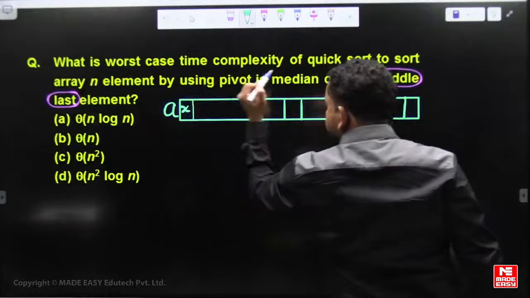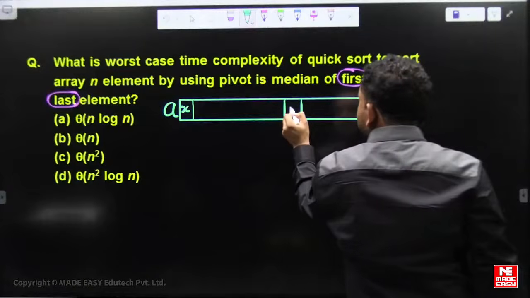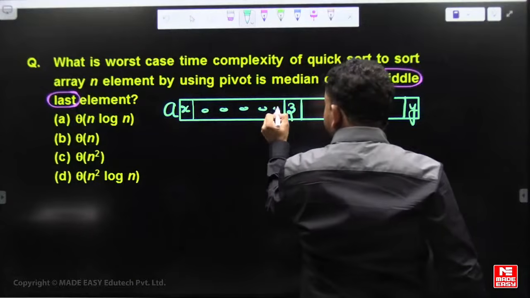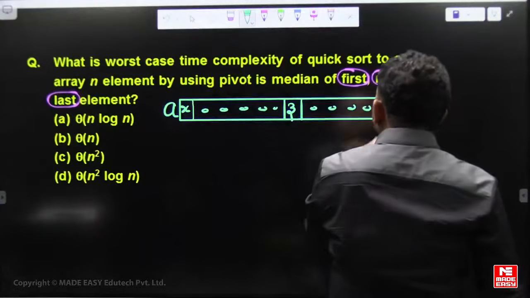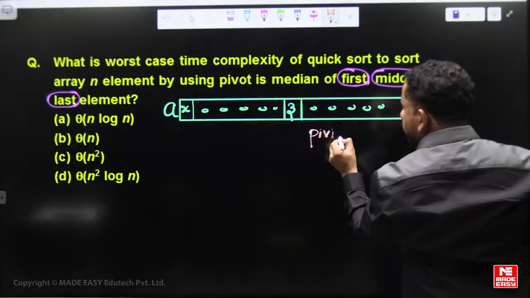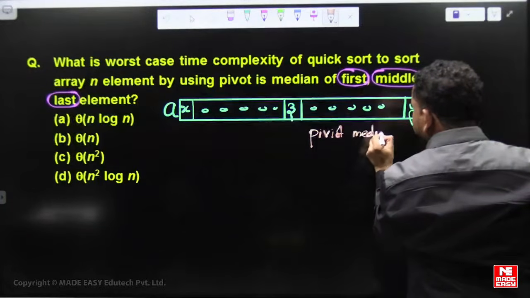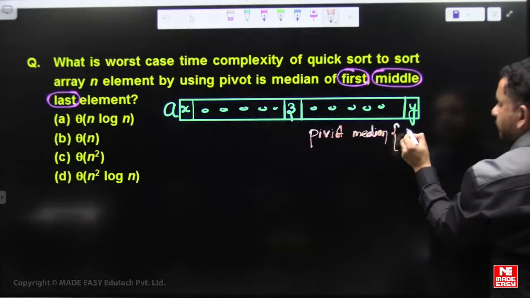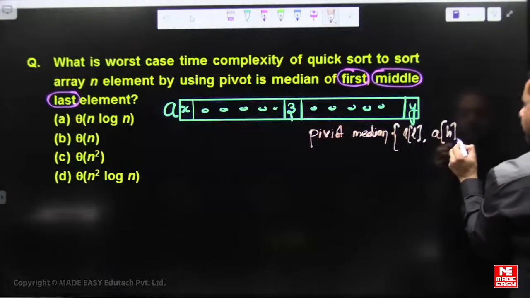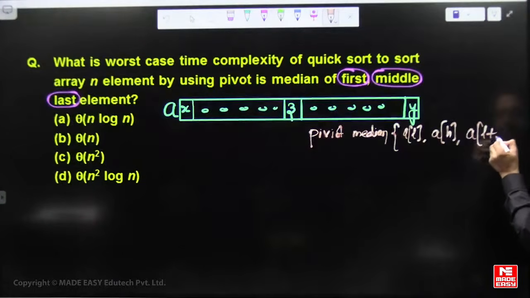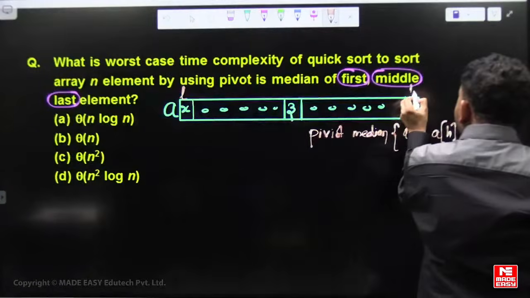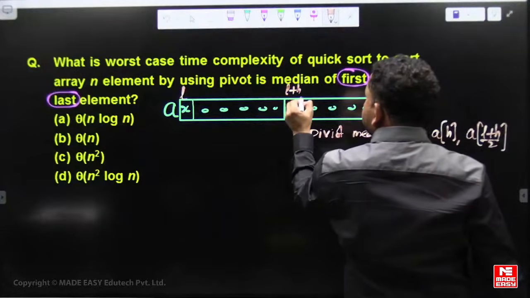The median of these 3 elements is the pivot.